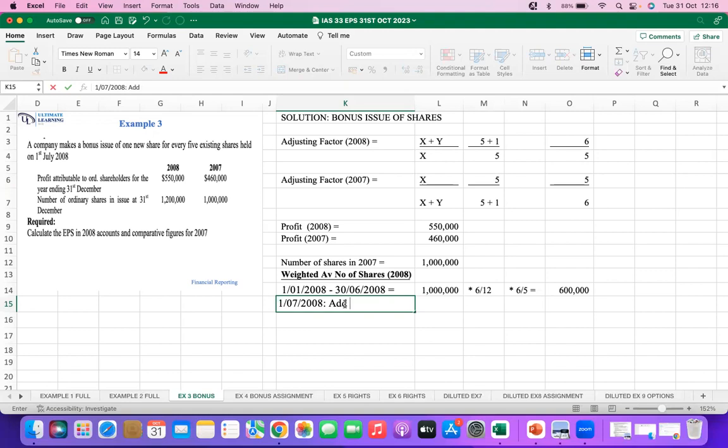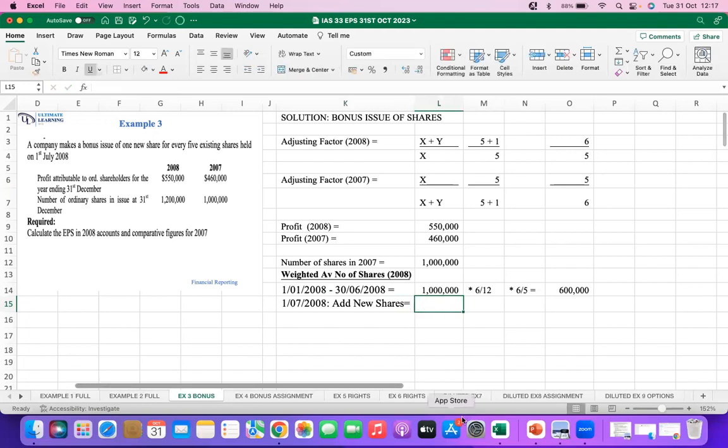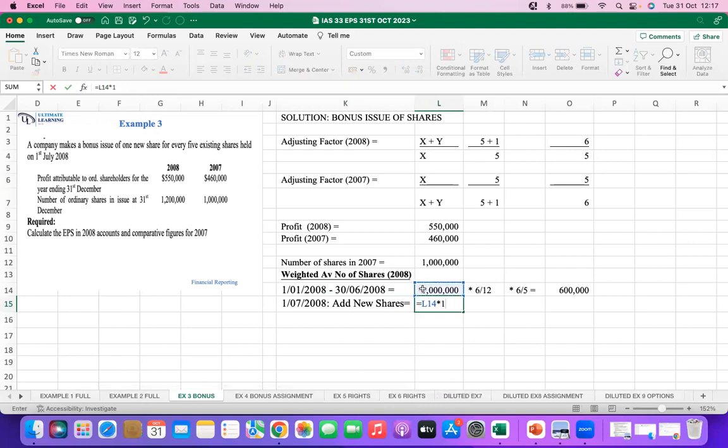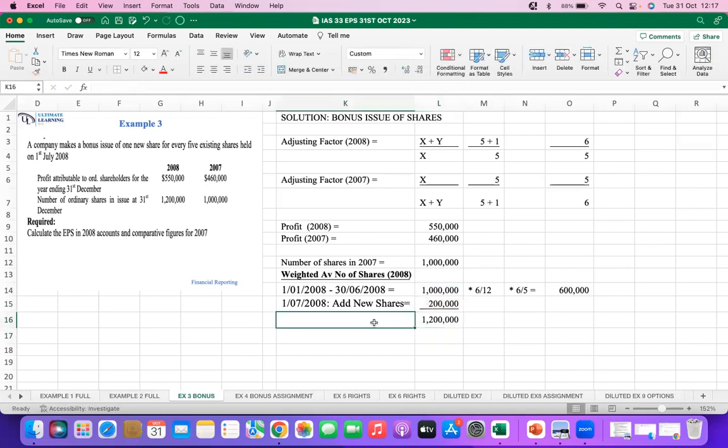Add the new shares. So what were our new shares? Remember, it was the current shares, 1 million, times 1 for every 5. So 1 million shares times 1/5 gives us 200,000. So what is the total number of shares after the bonus issue of 200,000 shares? We have a total of 1.2 million.